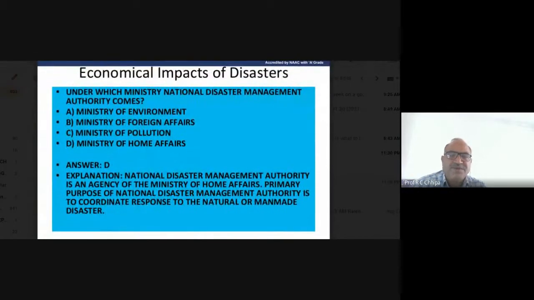Now, under which ministry? The National Disaster Management Authority, NDMA. This one is definitely concerned with home affairs, not concerned with the environment, not concerned with foreign affairs, not concerned with pollution.